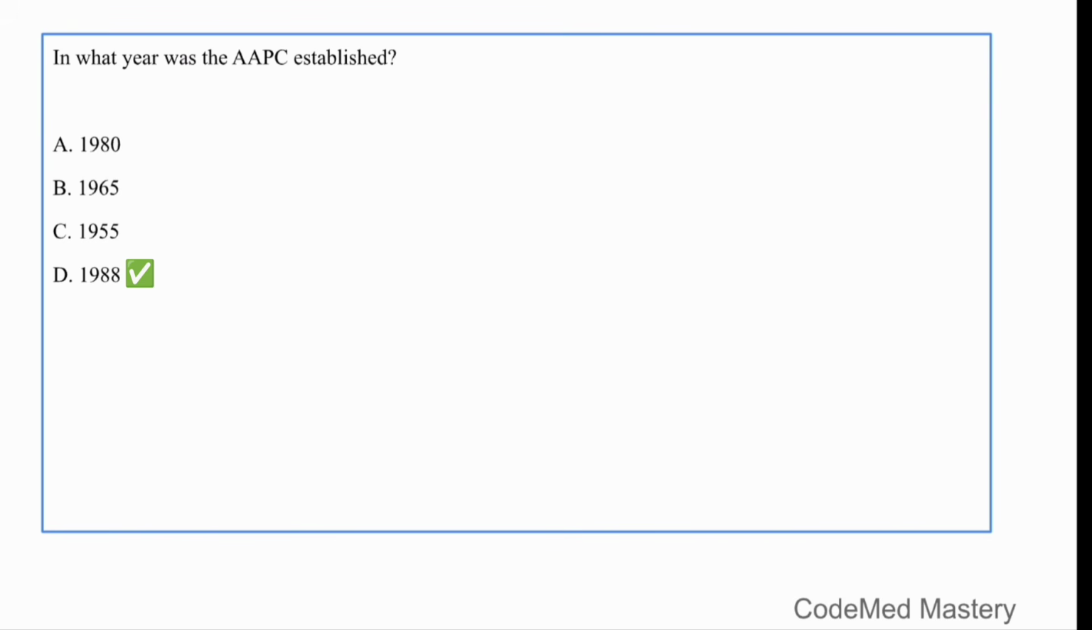So what is the full form of AAPC? American Academy of Professional Coders. It was established in 1988 to provide certification, education and resources for medical coding and related professionals.